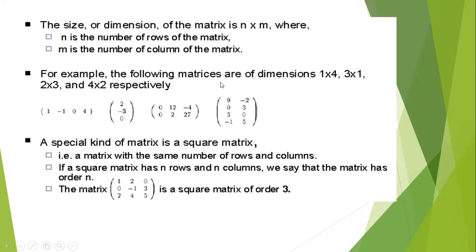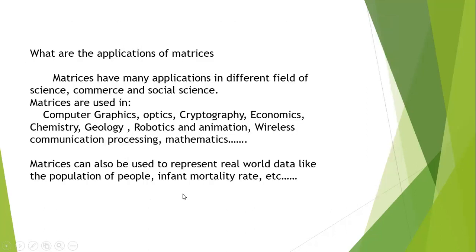For example, the following matrices are of dimensions 1 cross 4, 3 cross 1, 2 cross 3, and 4 cross 2 respectively. This is 1 cross 4, that is 1 row, 4 columns. This is 3 cross 1, 3 rows, 1 column. Like that, this is 2 cross 3, this is 4 cross 2. Then a special kind of matrix is a square matrix. That is a matrix with the same number of rows and columns. If a square matrix has n rows and n columns, we say that the matrix is of order n. This matrix is of the form 3 by 3, 2 by 2, etc.